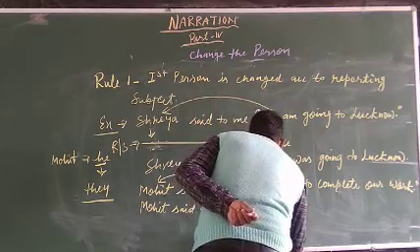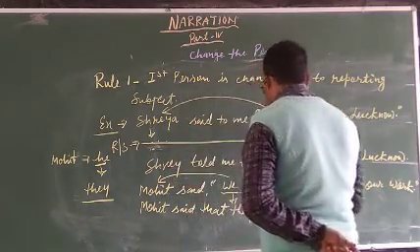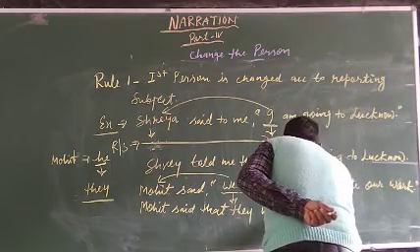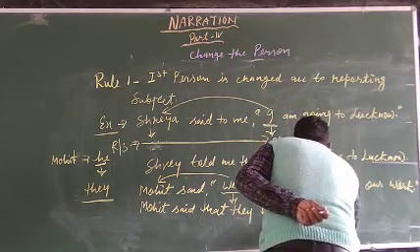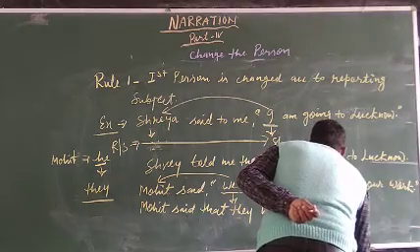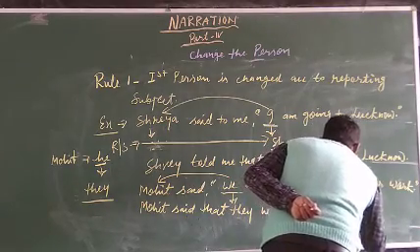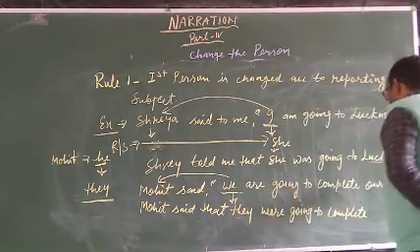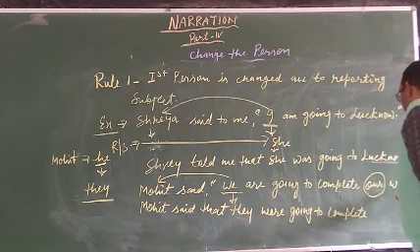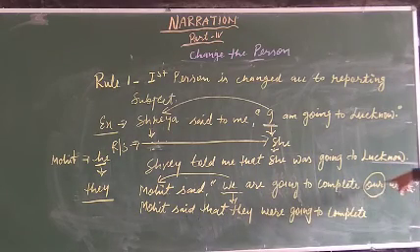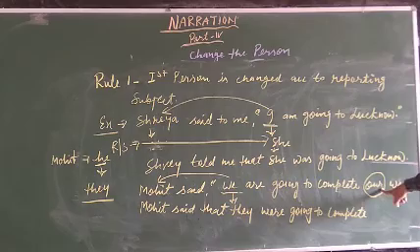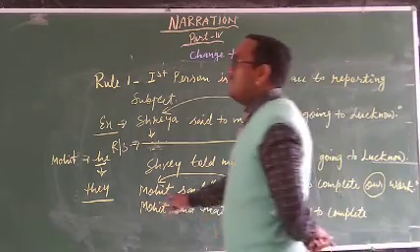They were going to complete our work. Our is the possessive adjective, not pronoun. So what is the possessive adjective of they?